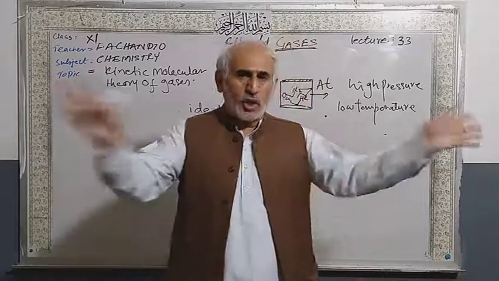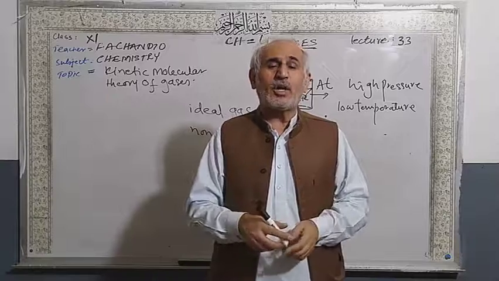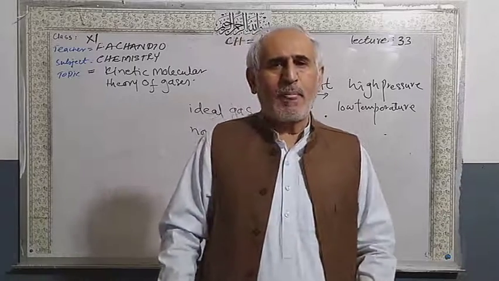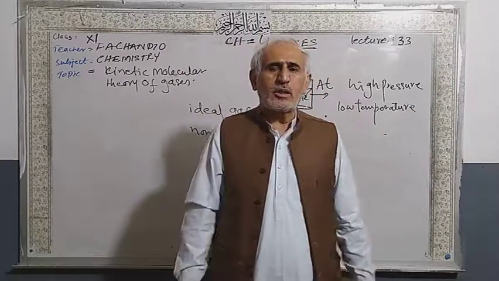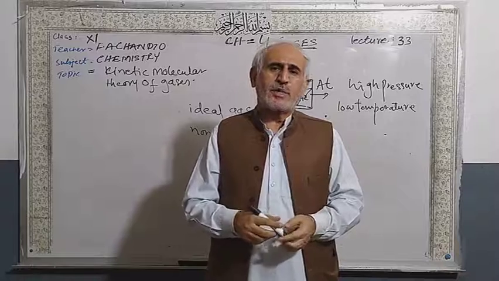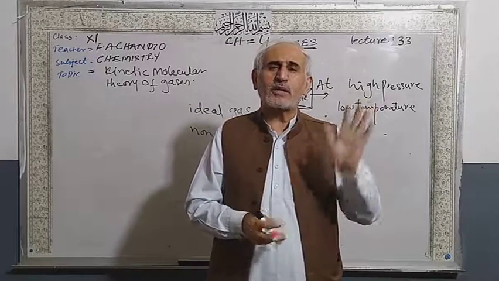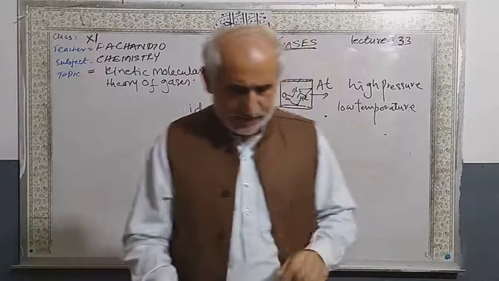And the gas which does not obey all the gas laws at certain conditions is called non-ideal gas, or we call it real gas. On our globe, in the atmosphere surrounding the earth, there is no perfect gas, no ideal gas. We will discuss later on.